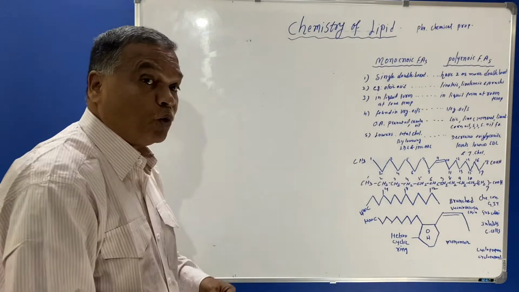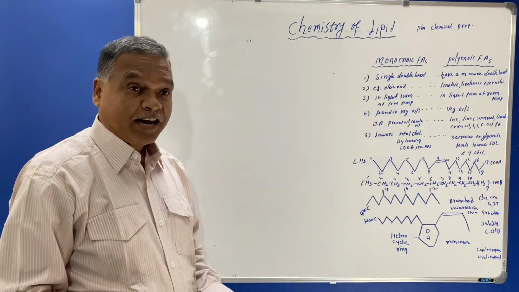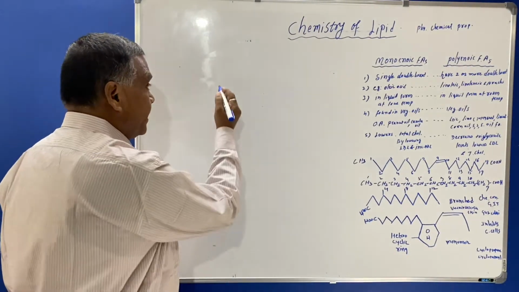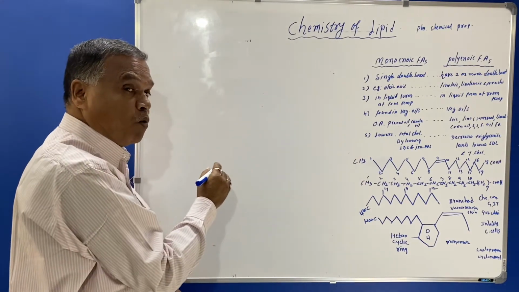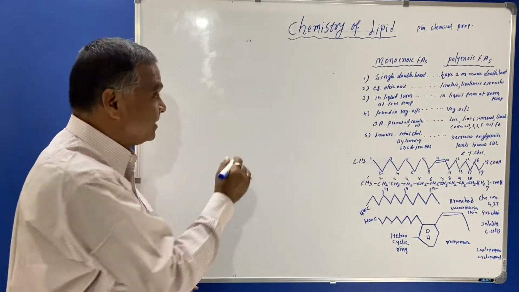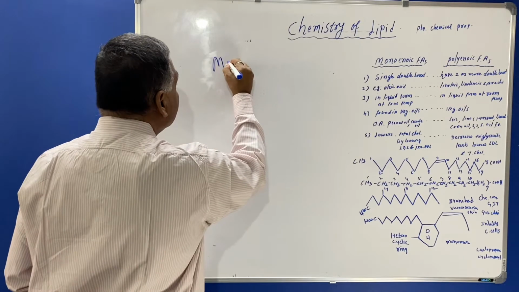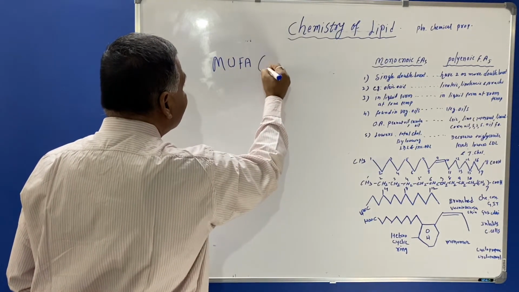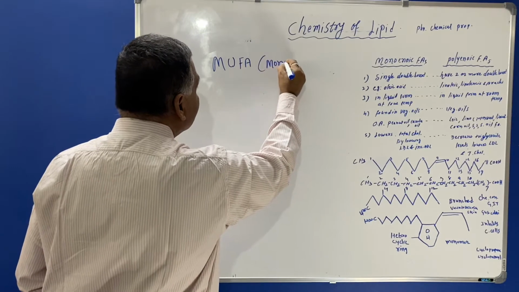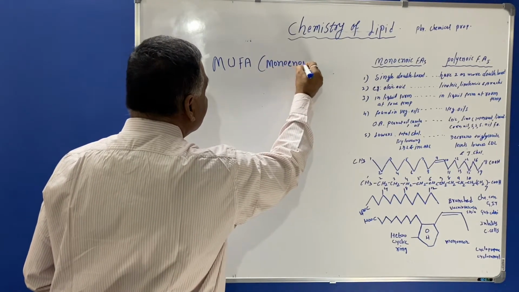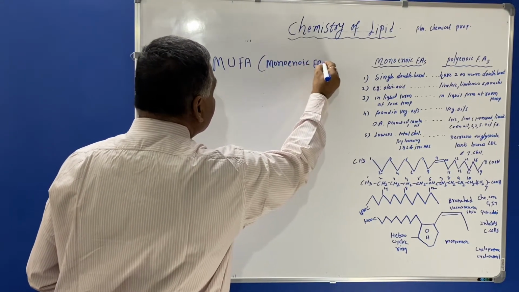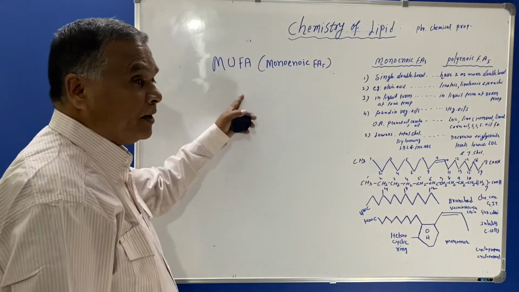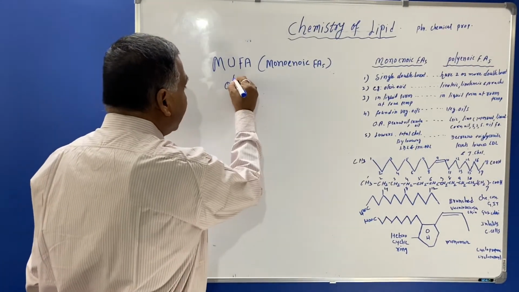Now we are seeing monoenoic fatty acid or the MUFA, that is monounsaturated fatty acid. Here the example we have seen is oleic acid.